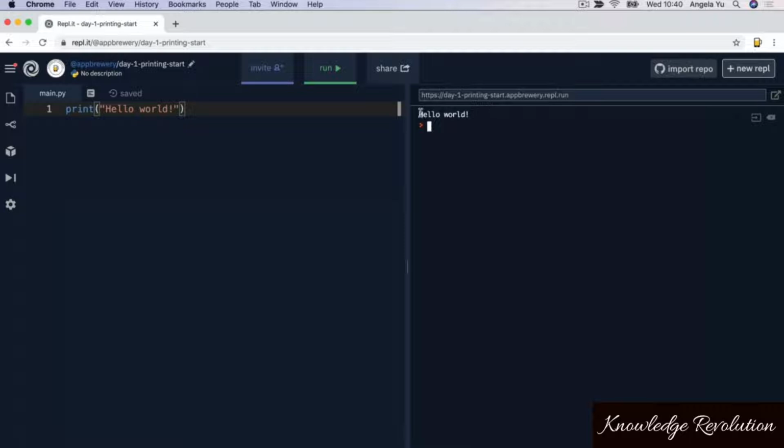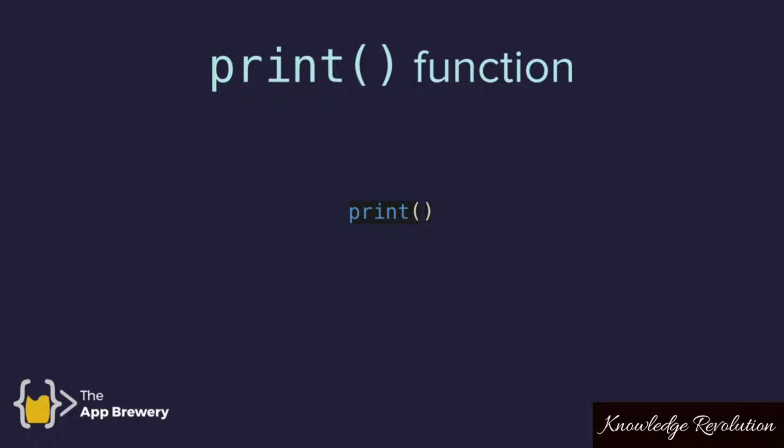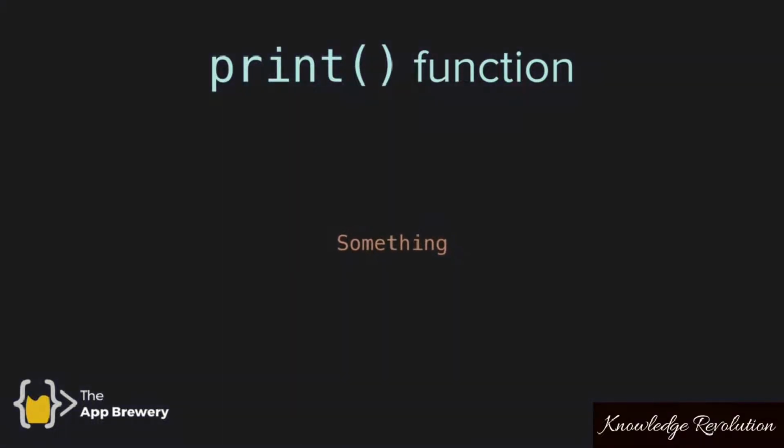After a few seconds, you should see the computer follow your command, namely printing the words that you told it to print inside the console or the output area over here. And once it's done, it indicates that with the little orange arrow. And the way that this command works is super simple. You have the keyword print followed by a set of parentheses, and then inside the parentheses, you tell it what you want it to print. And once you've inserted that, when this line of code gets executed by the computer, it'll know to simply print or output the thing that you've placed in between the parentheses.